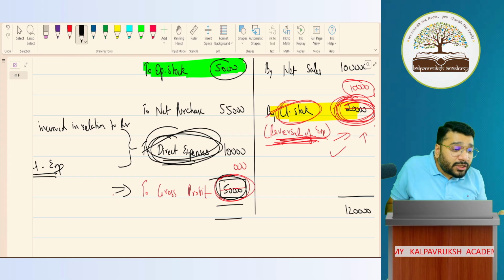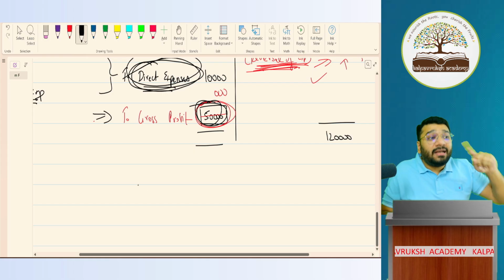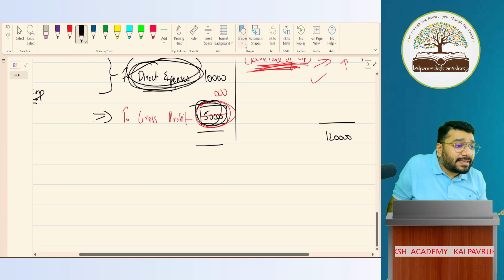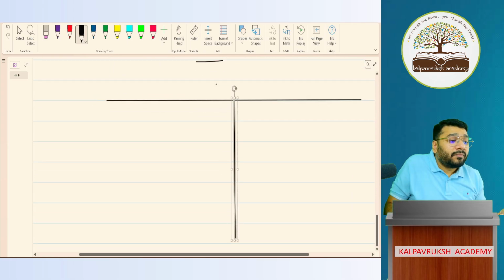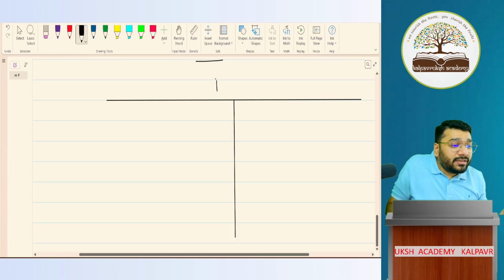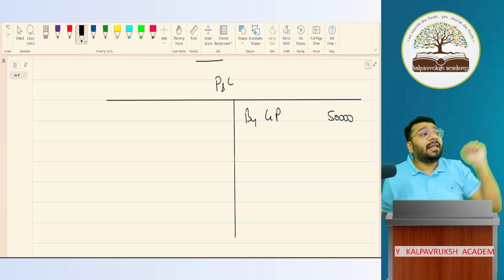So therefore, this gross profit will now be transferred from the trading account to another ledger called the profit and loss account. By passing what entry? Transfer entry. Very good. So we pass something called a transfer entry. This is the P&L account. So gross profit will come, how much? 50,000 rupees.